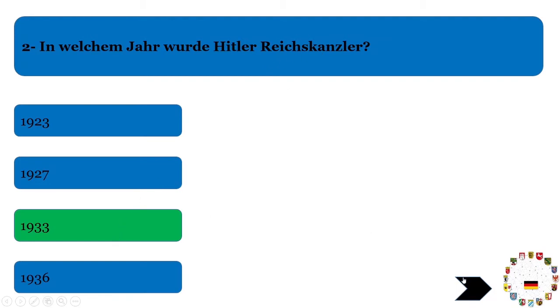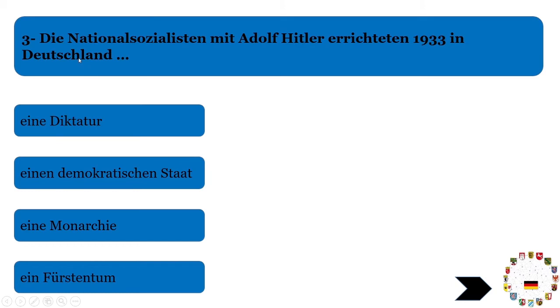Now we will move to the next question, which is "Die Nationalisten mit Mr. H errichten 1933 in Deutschland..." Errichten is a German word which is used to establish a government, to establish a system. So they are asking, the nationalists with Mr. H established in 1933 a type of government. Which type of government was it? Eine Diktatur. It was a dictatorship.